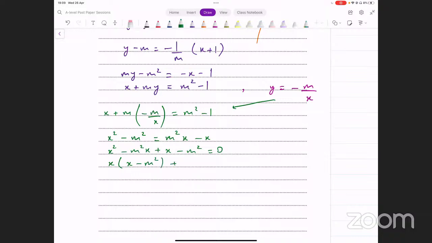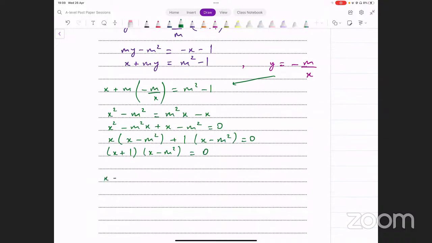And if you notice, यहाँ से अगर हम +1 common लें तो यहाँ से भी हमारे पास (x minus m) squared ही बचता है. And that helps us factorize this quadratic equation, and that becomes (x plus 1) into (x minus m squared) equals 0. And that gives us 2 possible values of x here. Either x equals -1 or x equals m squared.